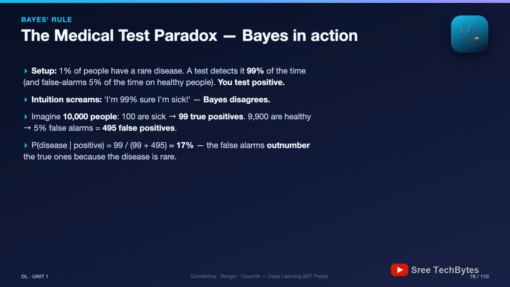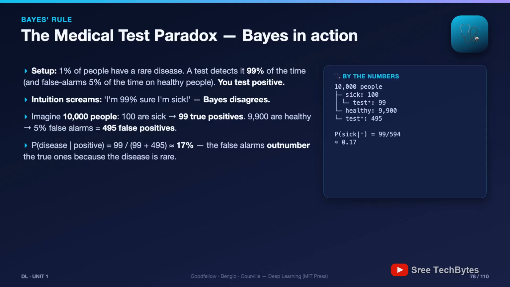Not 99, 17. The rarity of the disease means false alarms swamp true detections. This error, ignoring the base rate, is made by real doctors interpreting real tests. You now know better, and if a second independent test also comes back positive, run Bayes again, with 17% as your new prior. Belief updating, chained.